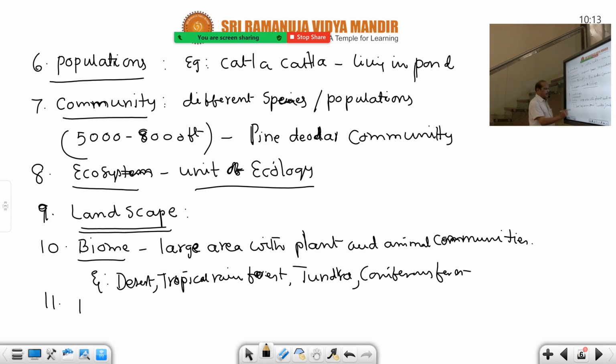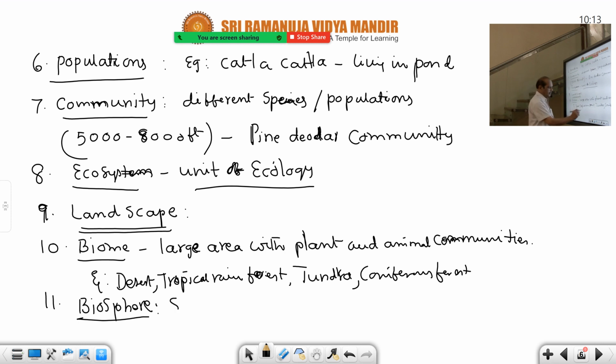Lastly, the biosphere, also called ecosphere. What is biosphere? The earth's surface which supports life. The life-supporting layer on the earth is called the biosphere.